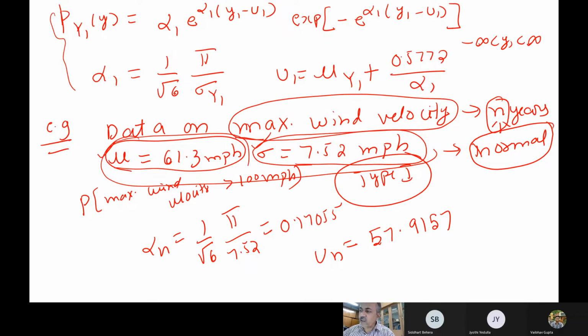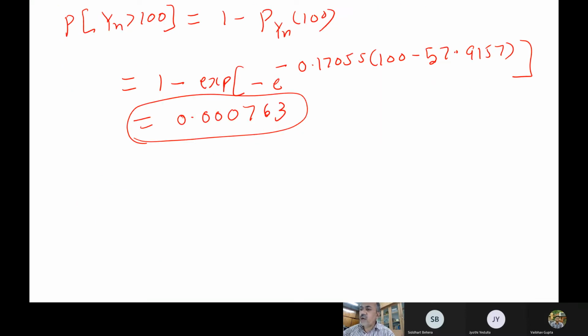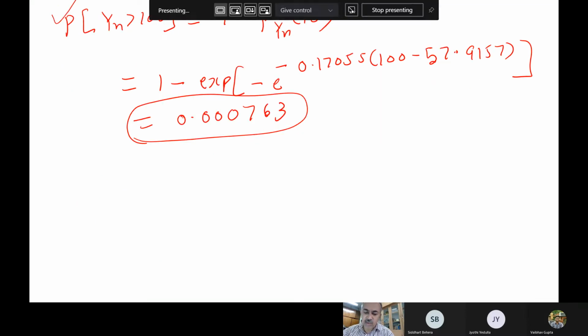And we said last class maximum wind velocity, where the mean value of the largest values and the standard deviation are given. If I want to find out the maximum wind velocity or something, I can find it from the type 1 distribution. You find alpha_n and u_n, and then you substitute in this expression, so you will get your numbers. Now here the probability is extremely low itself.